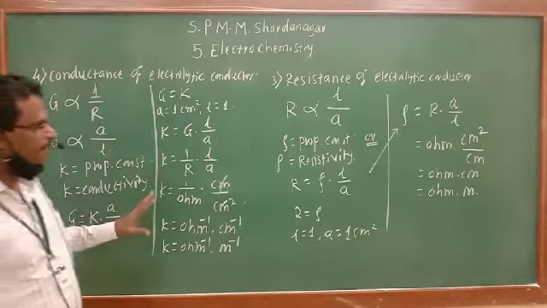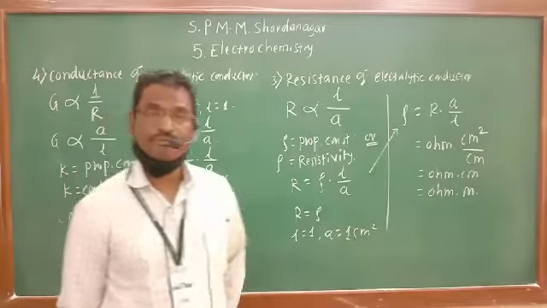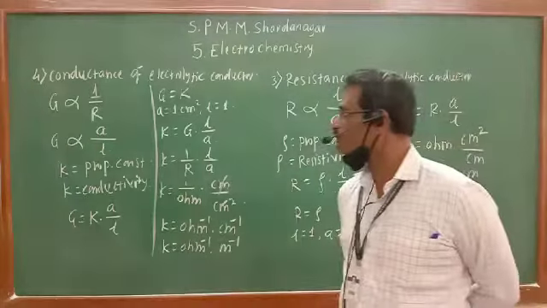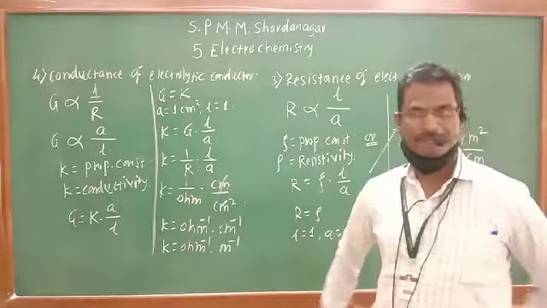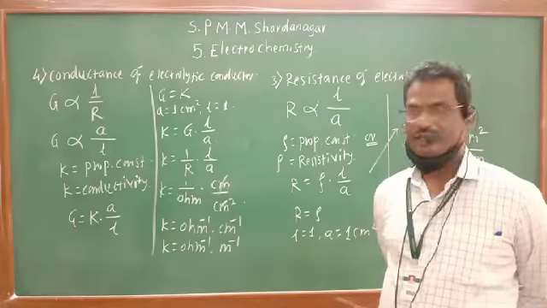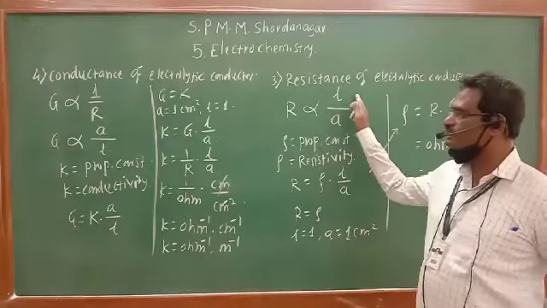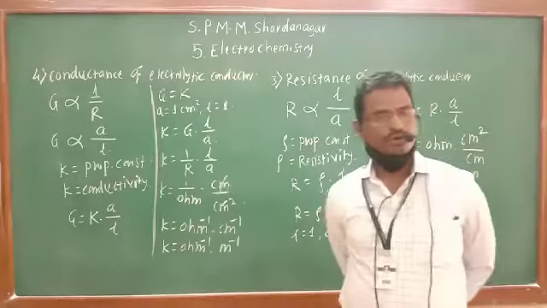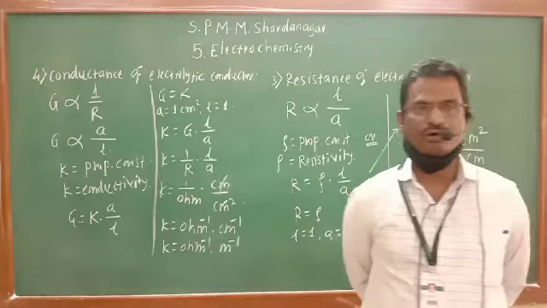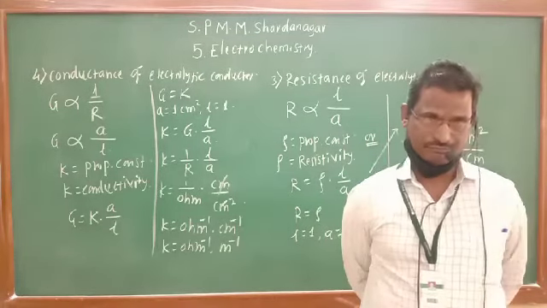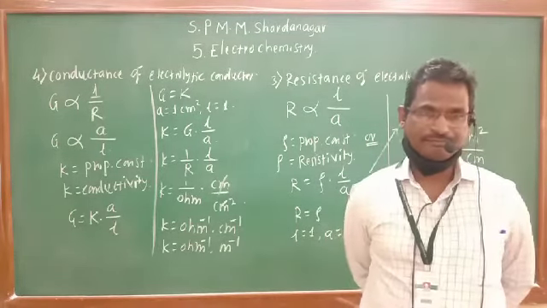So these are very important basic terms in electrochemistry. Four terms we have studied: resistance, conductance, then resistance of electrolytic conductor and conductance of electrolytic conductor. We know resistance according to Ohm's law is nothing but V upon I for a metallic conductor.